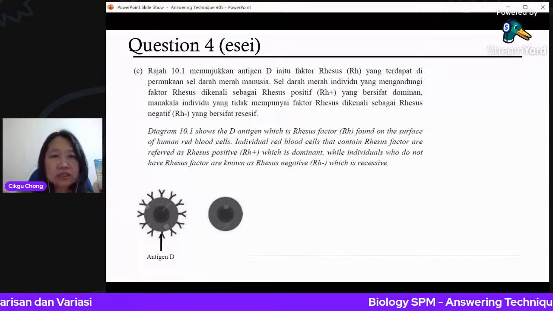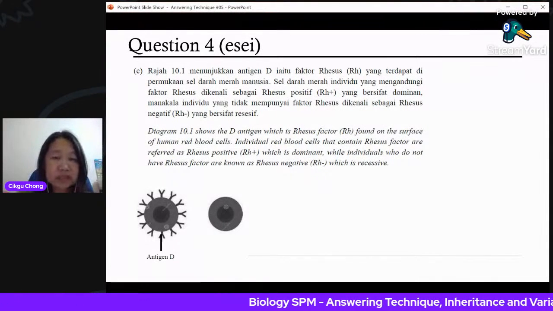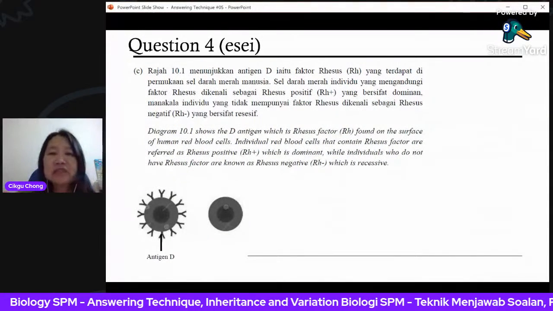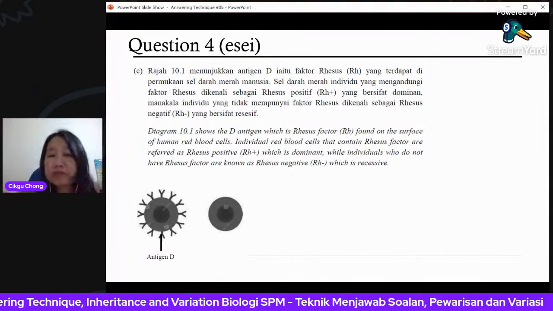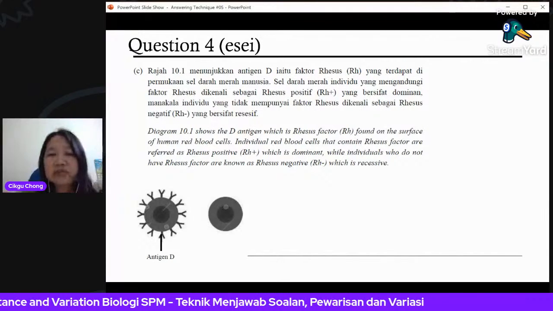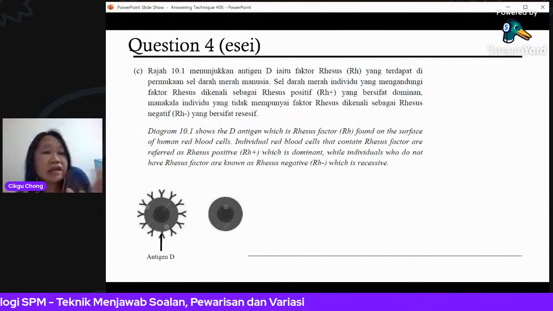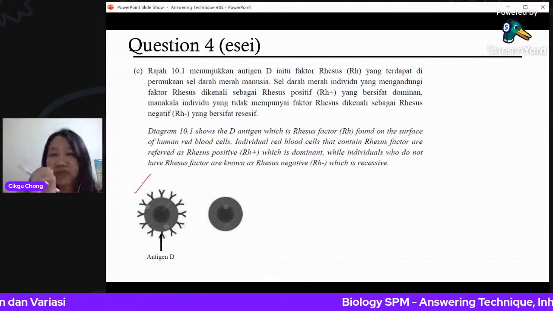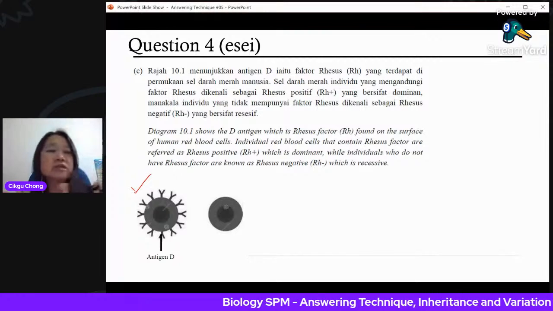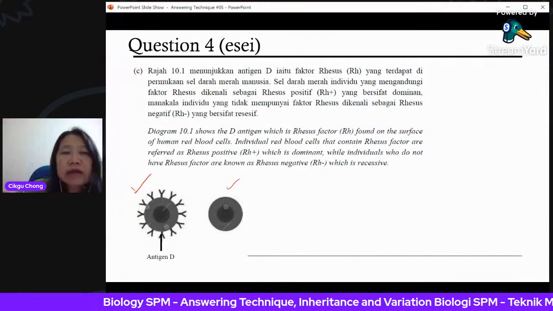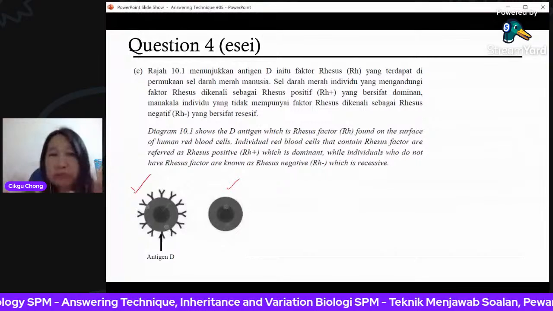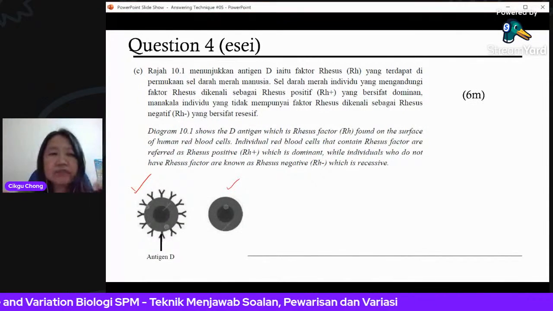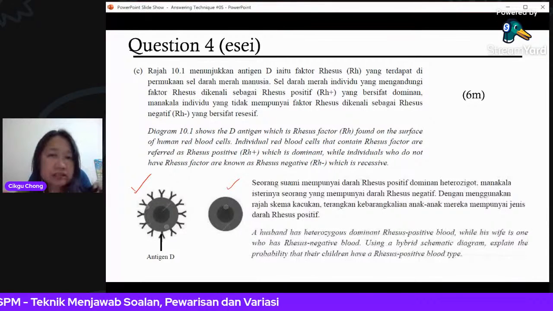Now, this is on the Rhesus factor, so it ties in with the blood group also. There's a factor called Rhesus factor, the D antigen, found on the surface of red blood cells. Individuals whose red blood cells contain the Rhesus factor are referred to as Rhesus positive. If you have the D antigen on the surface, you are considered Rhesus positive. If you don't have that D antigen on your red blood cells, you are considered Rhesus negative. The positive is dominant, the negative is recessive.